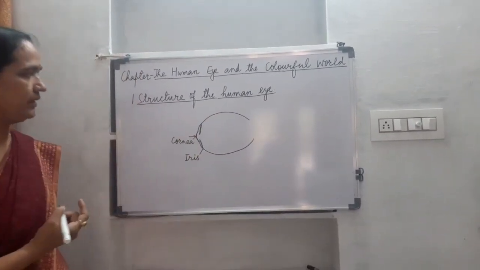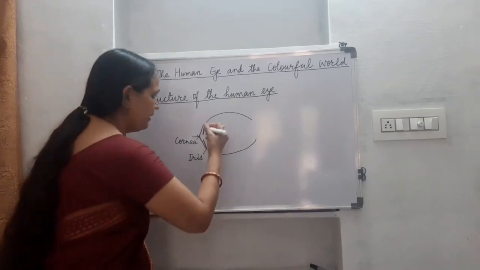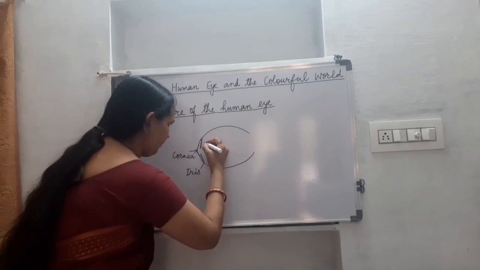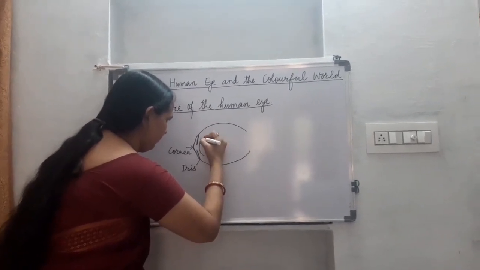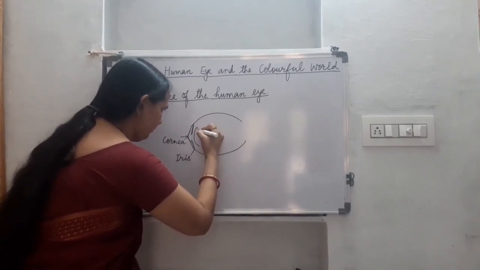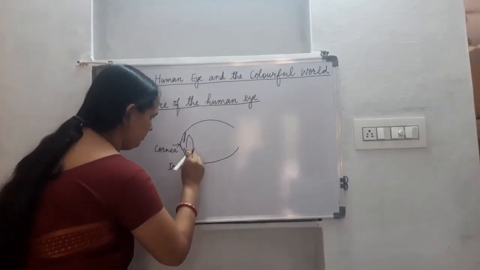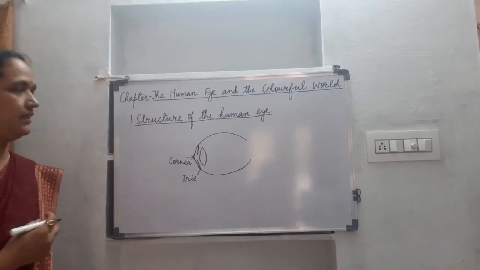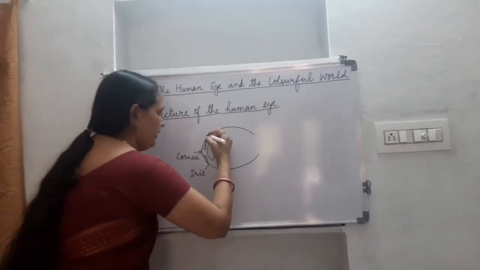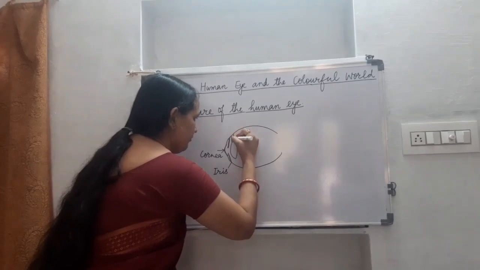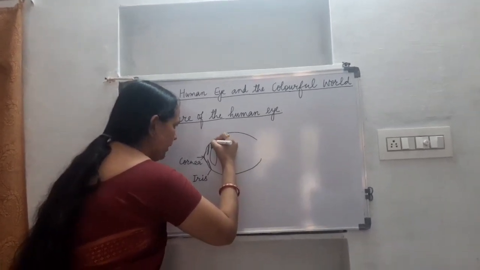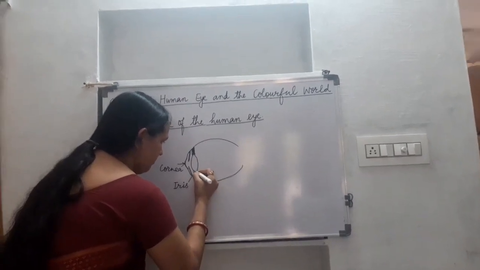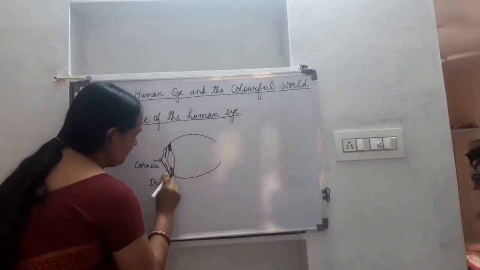Now next to iris, there is the transparent lens here. Lens is transparent and it is convex in nature, and the lens is held above and below by ciliary muscles here.